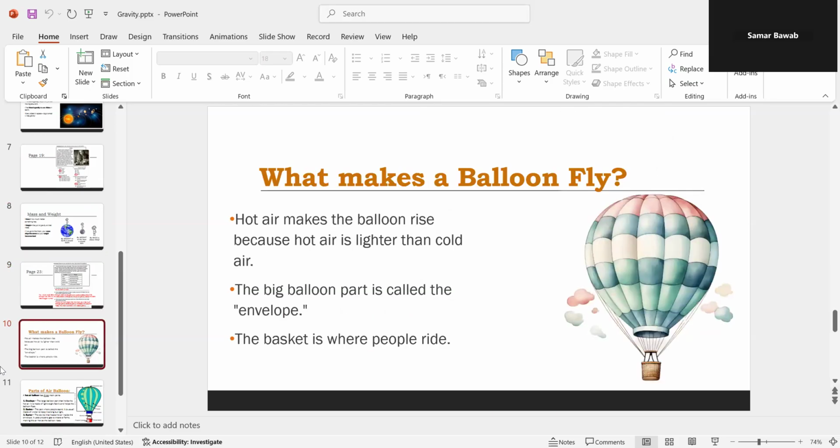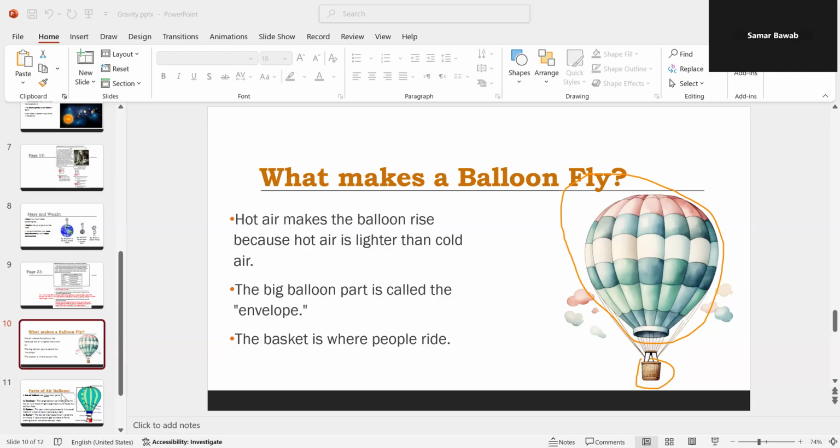We went back to talking about the hot air balloon. What makes a hot air balloon fly? Hot air makes the balloon rise because hot air is lighter than cold air. The big balloon part is called the envelope, which we can see here. And this is the basket, where the people sit or ride.